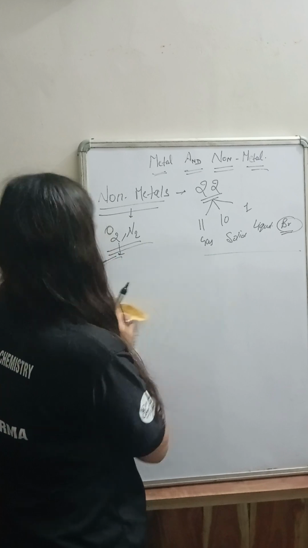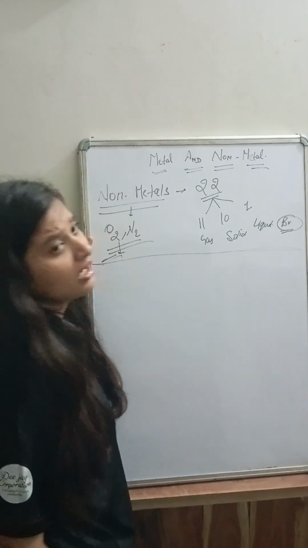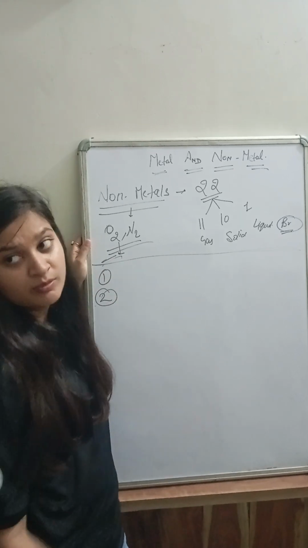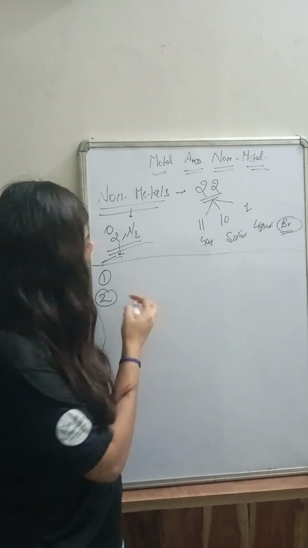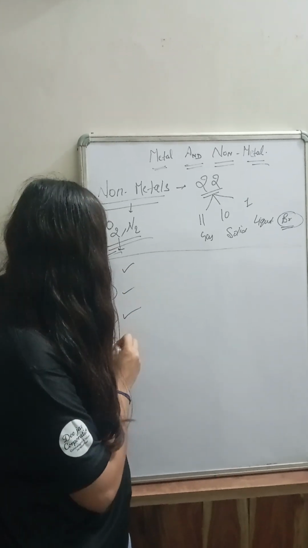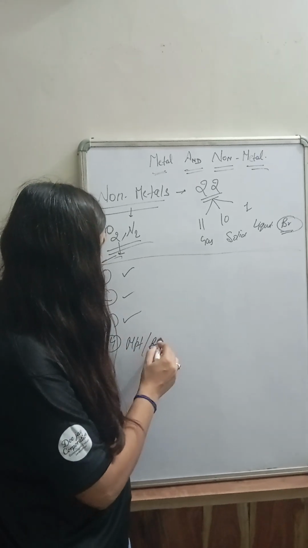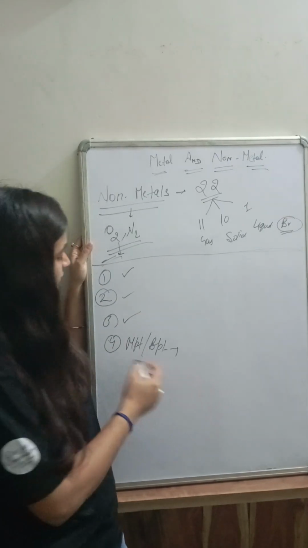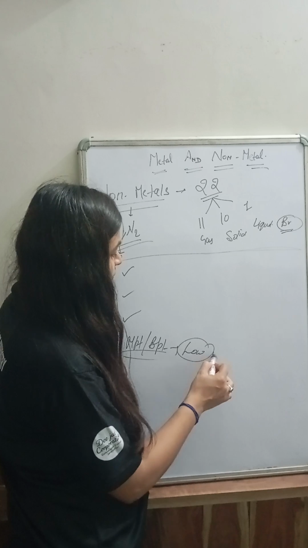Non-metals are not so strong, so boiling and melting points are not that high. Okay. They don't show the property of lustrous or sonorous because these are properties of metals only. I will discuss three points. As we talk about melting and boiling points, non-metals are not so hard, not so strong, so melting and boiling points are also very low.